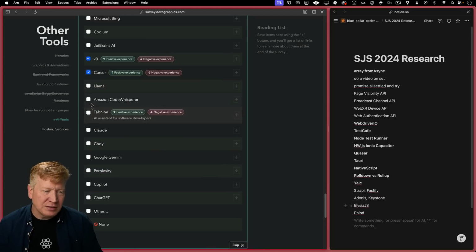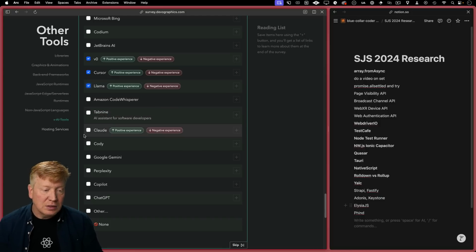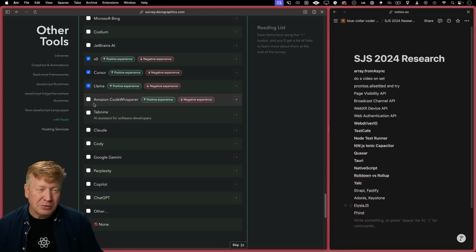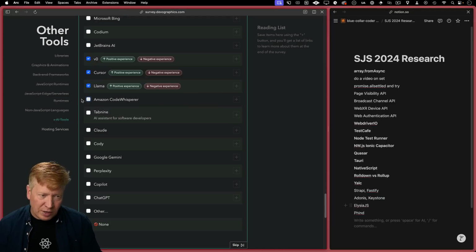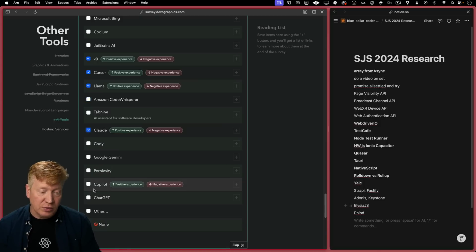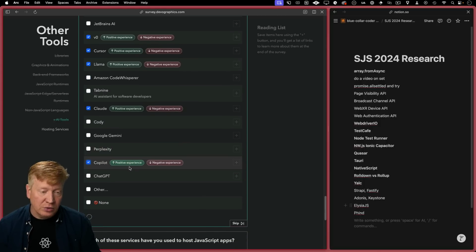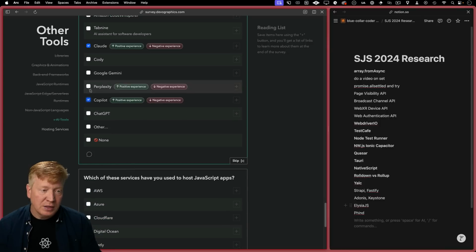So I'm on Cursor lately, so I'll use that. I do use Ollama, but I use it in the app. I don't use it for code. CodeWhisperer. I use Q, which is not CodeWhisperer. Claude for sure for code. Claude is great. Copilot, yeah, when I'm back in code. Yep, I use that. Google Gemini.